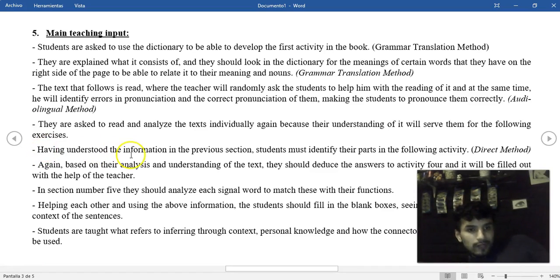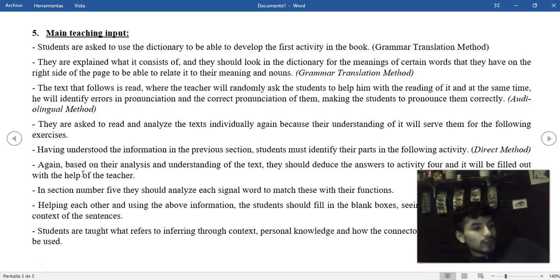Having understood the information in the previous section, students must identify their pairs in the following activity. Again, based on their analysis and understanding of the text, they should deduce the answers to activity 4, and it will be filled out with the help of the teacher.